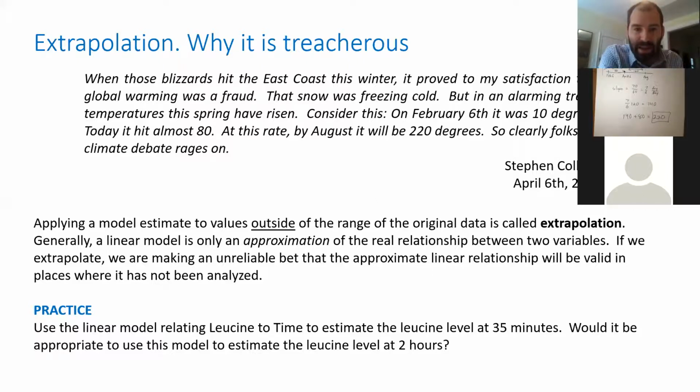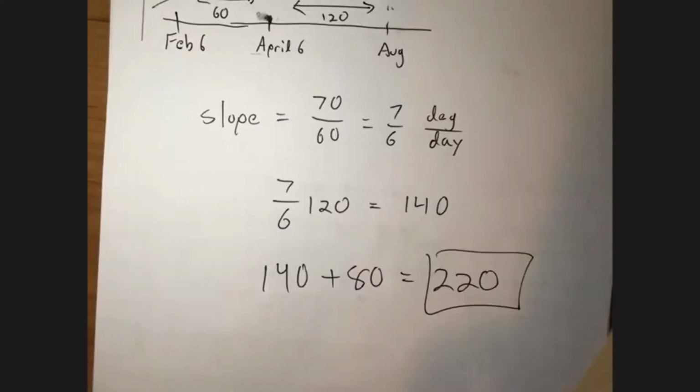So if we go back to that, look at the practice problem down here. Use the linear model relating leucine to time to estimate the leucine level at 35 minutes. Okay, would it be appropriate to use this model to estimate the leucine level 2 hours later? Okay, so let's go down and take a look at this. Oh, where did I put that?